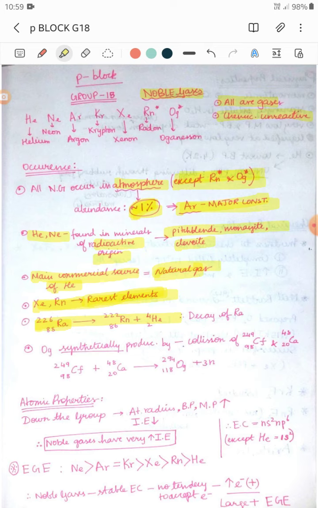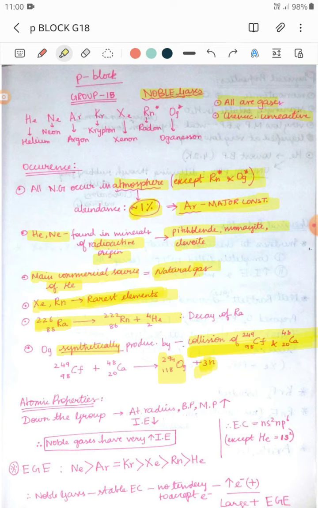Next, oganesson is synthetically produced by the collision of californium-249, atomic number 98, and calcium-48, atomic number 20. They collide synthetically to form oganesson and three neutrons.